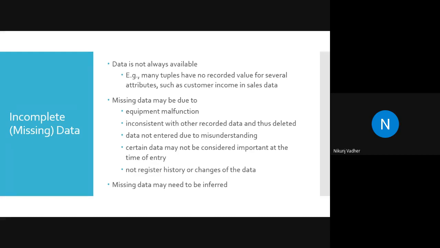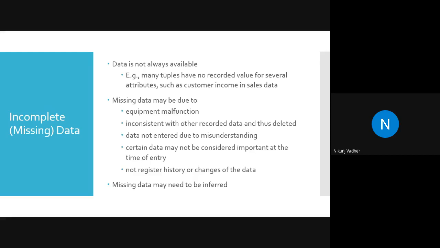And next is missing data may need to be inferred. Inferred means using some standard understanding, normal understanding, we should replace it. For example, if I'm running a supermarket and the majority of my customers belong to the age group of, let's say, 25 to 35, and then age is missing, what will I do?